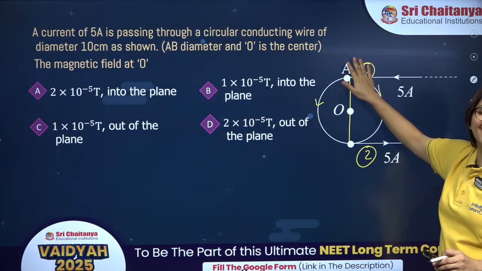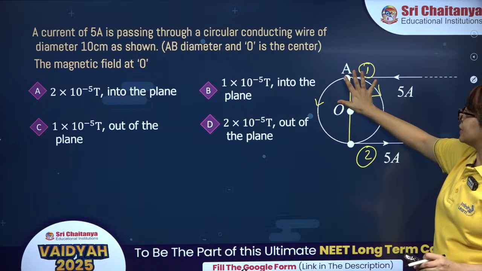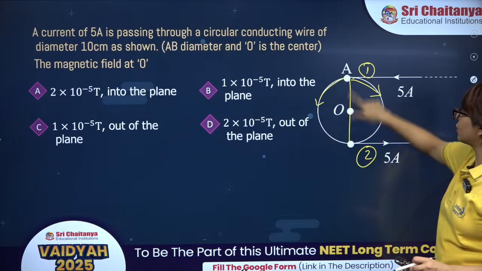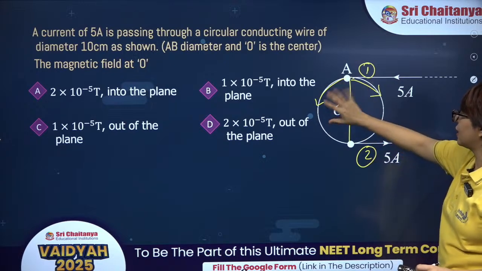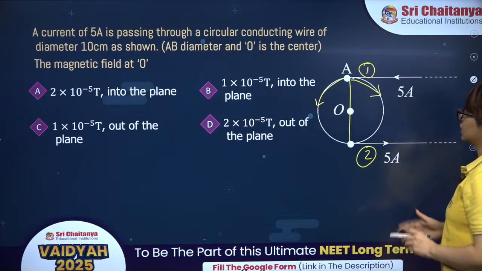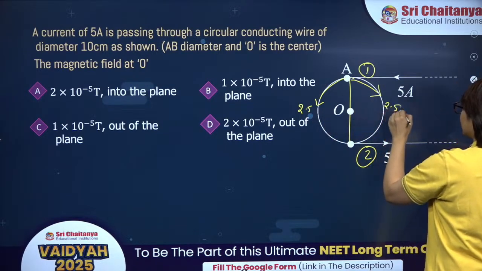Since these two are of identical length and area, this current will divide itself equally in these 2 portions. 5 by 2, 5 by 2, 2.5 ampere, 2.5 ampere.